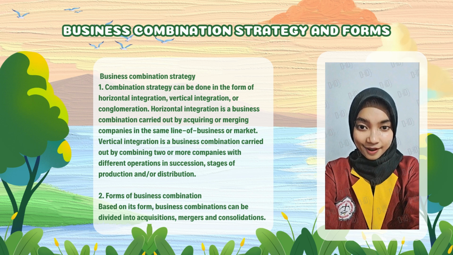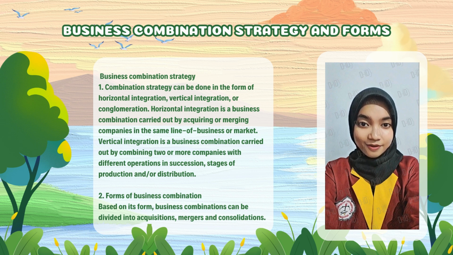Combination strategy and forms. Business combination strategy. 1. Combination strategy can be done in the form of horizontal integration, vertical integration, or conglomeration. Horizontal integration is a business combination carried out by acquiring or merging companies in the same line of business or market. Vertical integration is a business combination carried out by combining two or more companies with different operations in succession, stages of production, and/or distribution. Conglomeration is a business combination carried out by combining companies whose products and/or services are not related to each other.